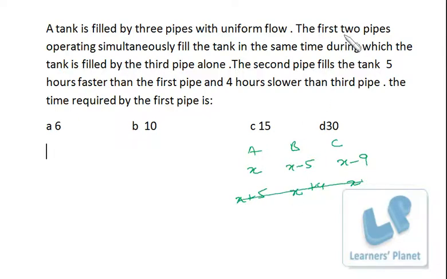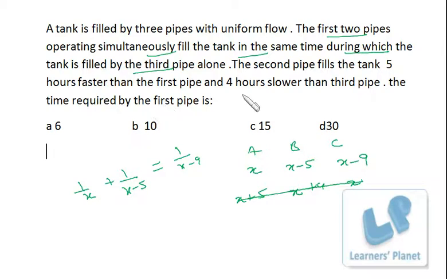Now the first two pipes operating simultaneously fill the tank in the same time. So in 1 hour, A will fill 1 upon x of the tank, B will fill 1 upon x minus 5 of the tank, and both of them together will fill 1 upon x minus 9 of the tank, because the first two pipes operating simultaneously fill the tank in the same time during which the tank is filled by the third pipe all alone.